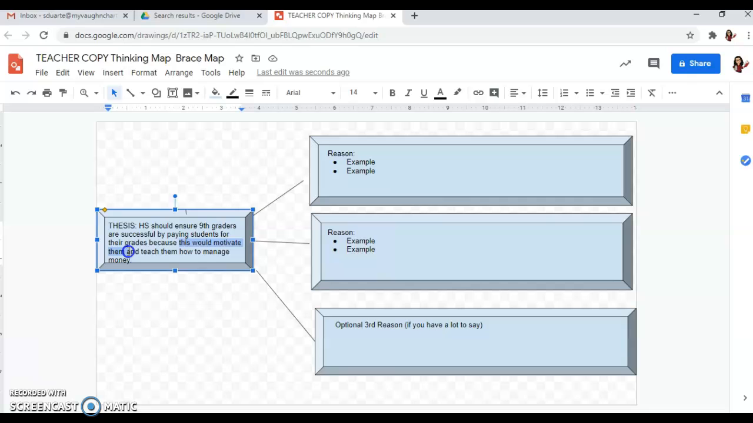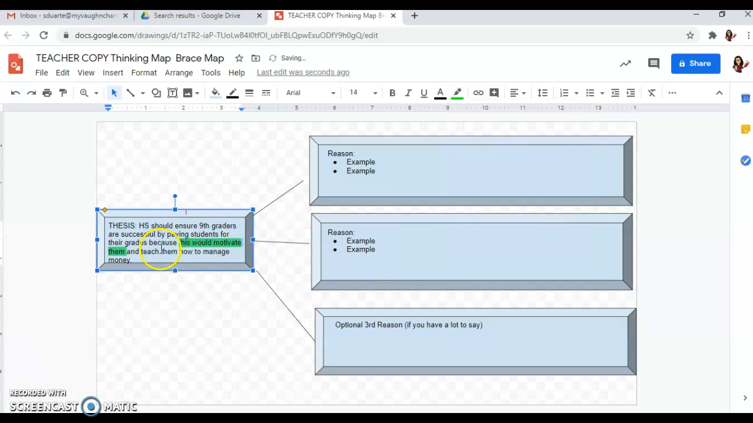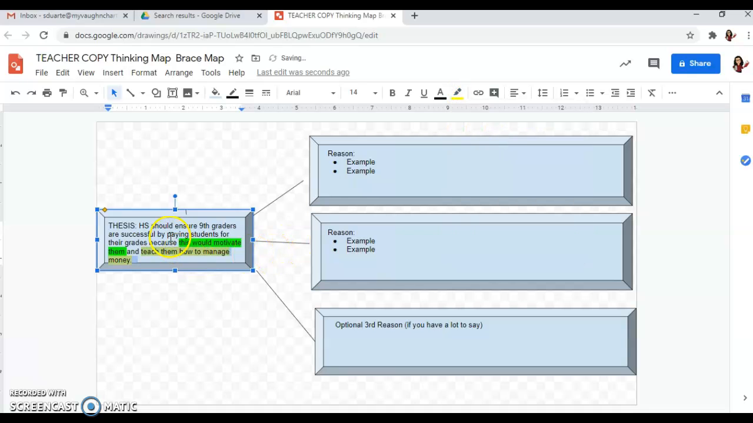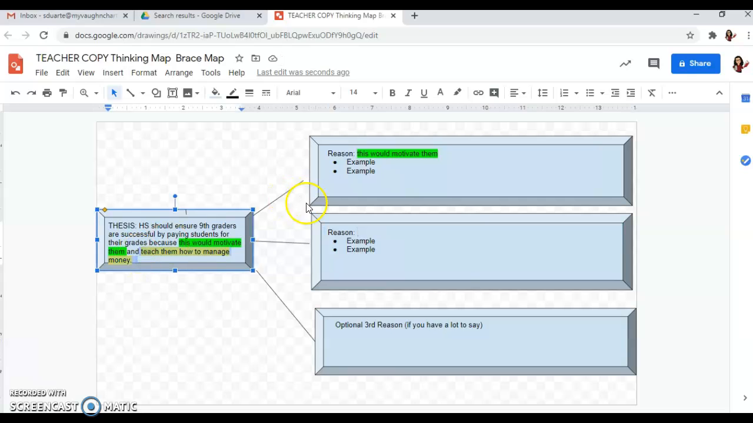It would motivate them. And I'm actually just going to color code that. So we have reason number 1 there. And this is obviously going to be reason number 1 up here. And then teach them how to manage money. That's reason number 2. So this is what's going to go, and then I'm going to copy, and I'm going to put it over here. This would motivate them, and then I have my reason number 2.